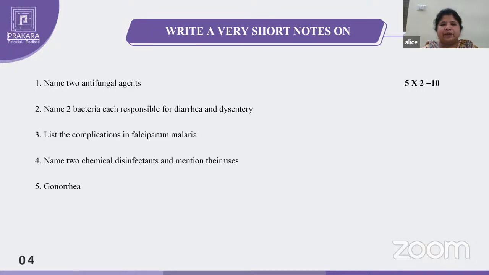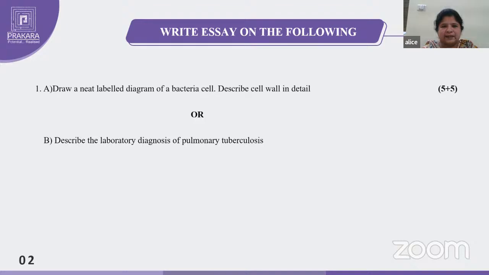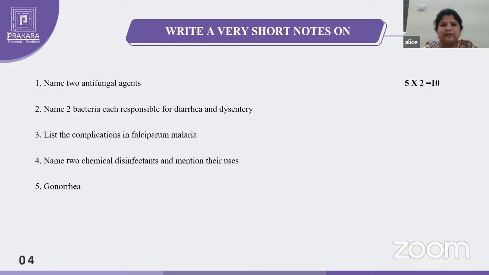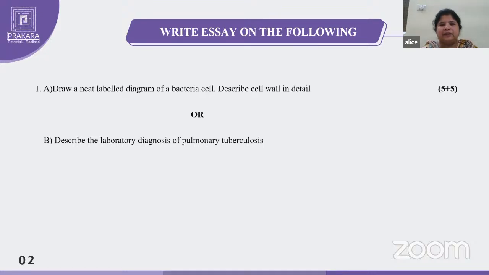So in the last, 5 questions will be there. These are the 2 markers. So each question will carry 2 marks. 5 questions, 5 into 2, 10 marks. So in total, this carries 10 marks and 4 into 5, 20 marks, 30, and 5 questions, 5 into 2, 10 marks. So that is your question paper pattern. Time limit will be 3 hours. So 1.5 hours you have to spend on pathology and 1.5 hours you can spend on microbiology.